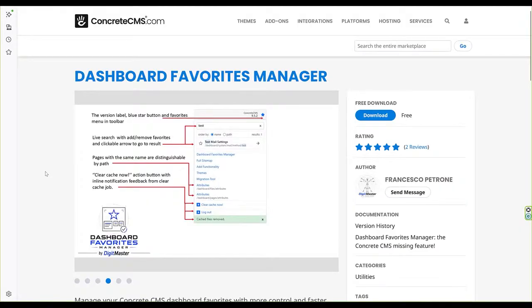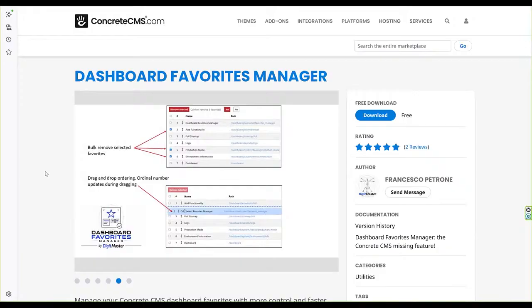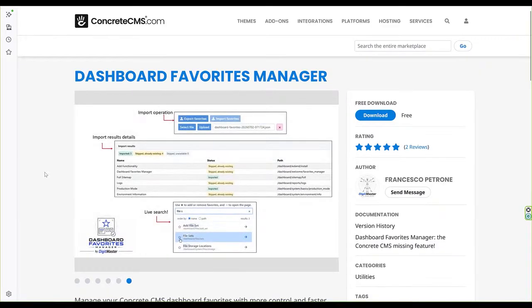You can search your pages rapidly, bookmark from the result list. If two pages have the same name, it shows you the path so you know which is which. You can delete bookmarks in bulk. You have easy access to the tool from the toolbar. You can reorder your bookmarks. You can have extra information like Concrete CMS version number displayed in the toolbar. Again, it's designed to make your life better, and make it better it will.